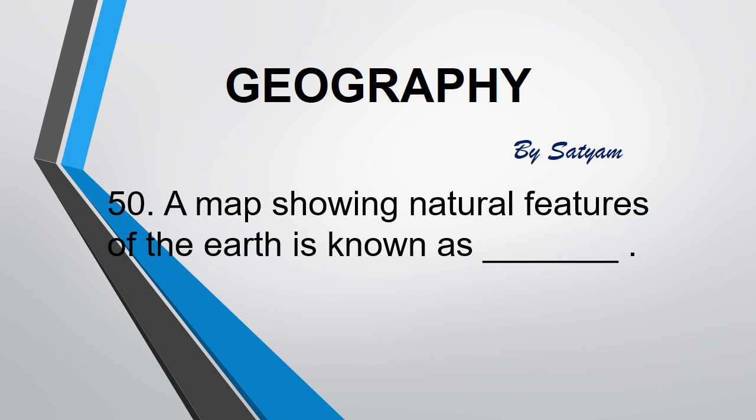The next question is, a map showing natural features of the earth is known as dash. The answer is physical maps. The physical map is also known as relief map. This map shows the mountains, plateaus, plains, oceans, etc.